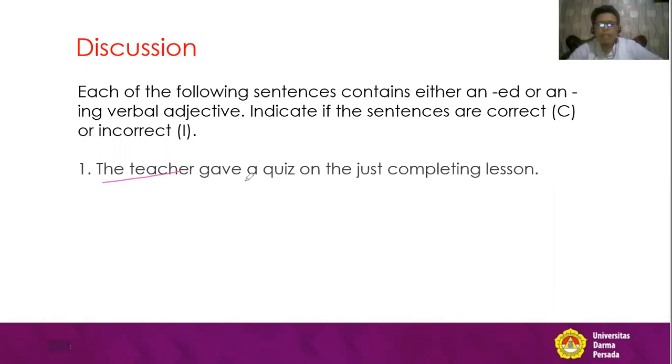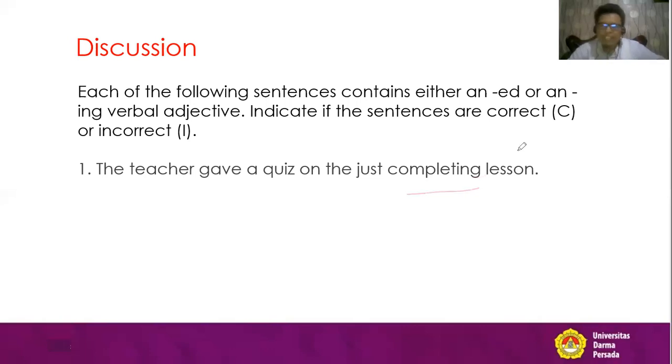The teacher gave a quiz on the just completing lesson. Everybody see this one, completing lesson. The question is, is completing correct or is completing incorrect? Is it completing or completed?